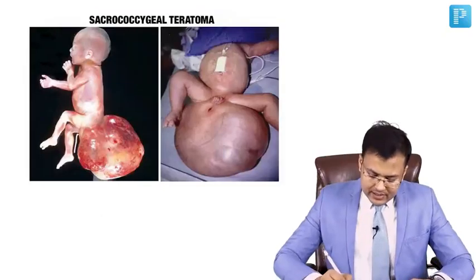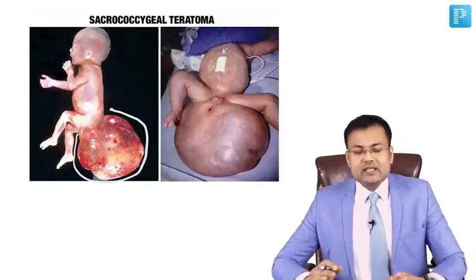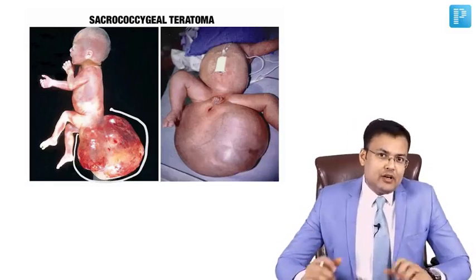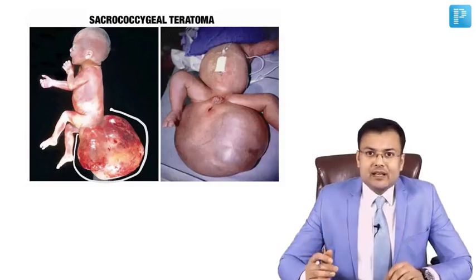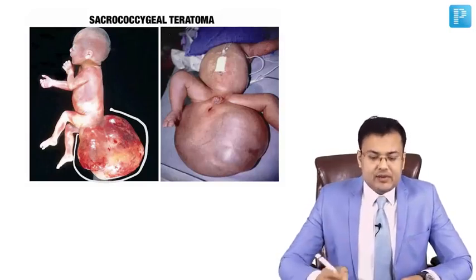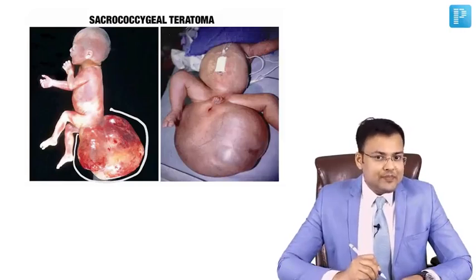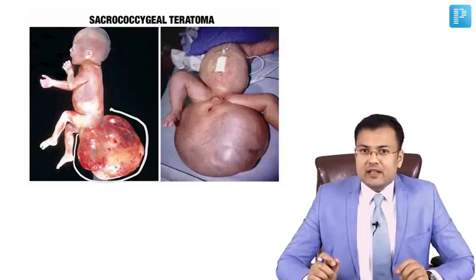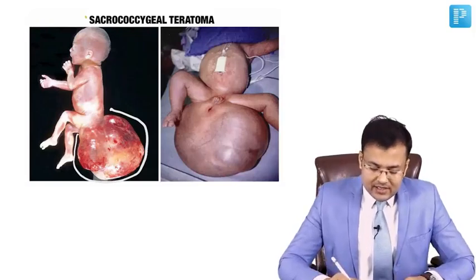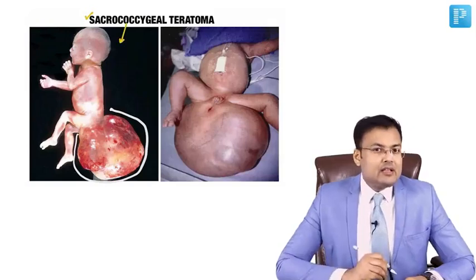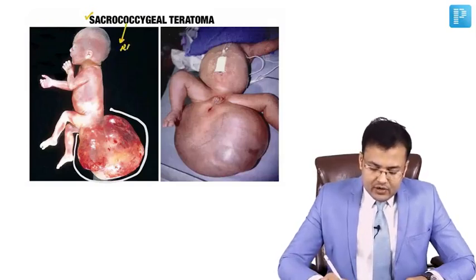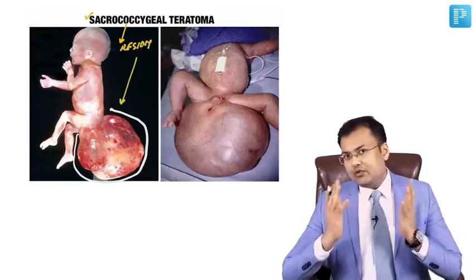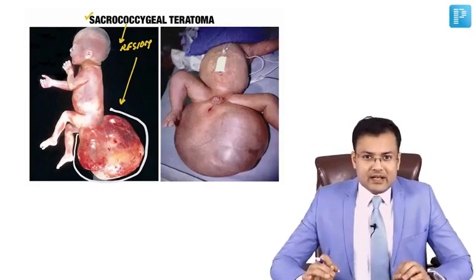In these images, what you can see is an external presacral mass with a minimal intrapelvic presacral component. And what's the name of this condition? It is sacrococcygeal teratoma. One question which is asked in relation: what is the most common site of sacrococcygeal teratoma? It's self-explanatory. The most common site is the sacrococcygeal region, in which you are going to see an external presacral mass mainly.